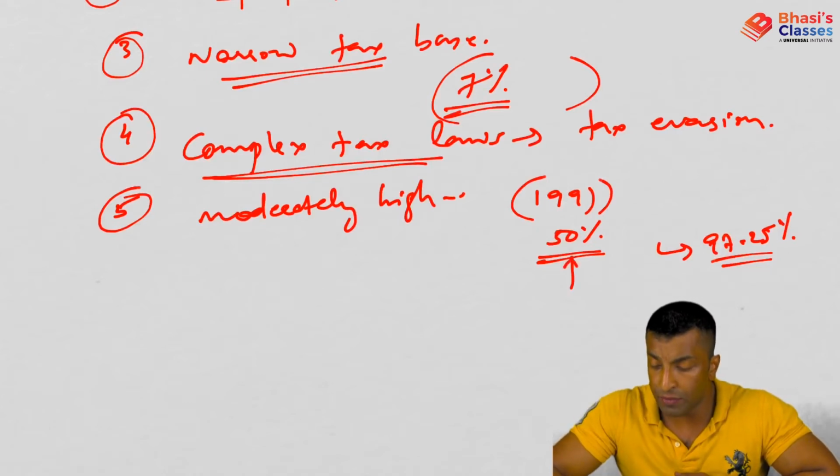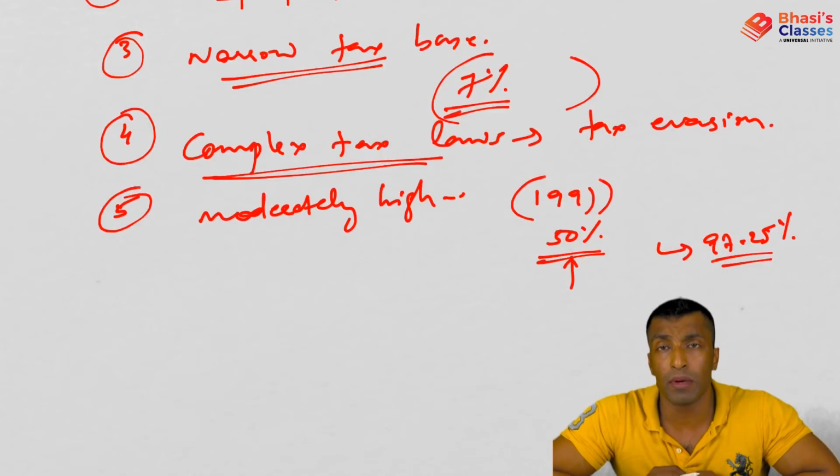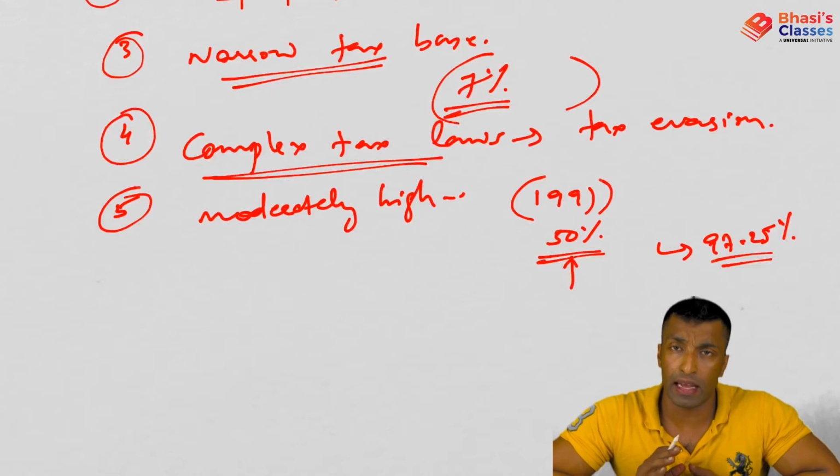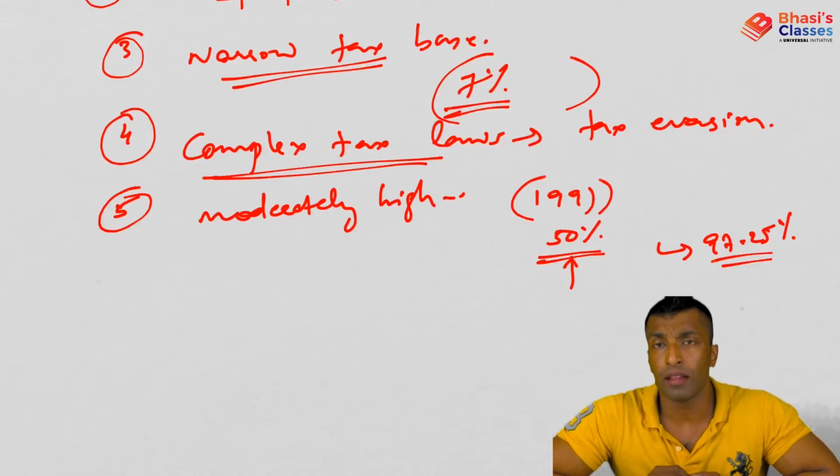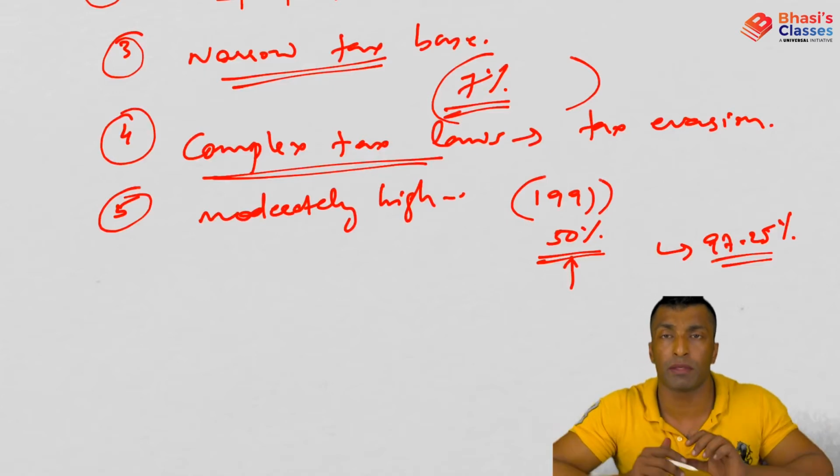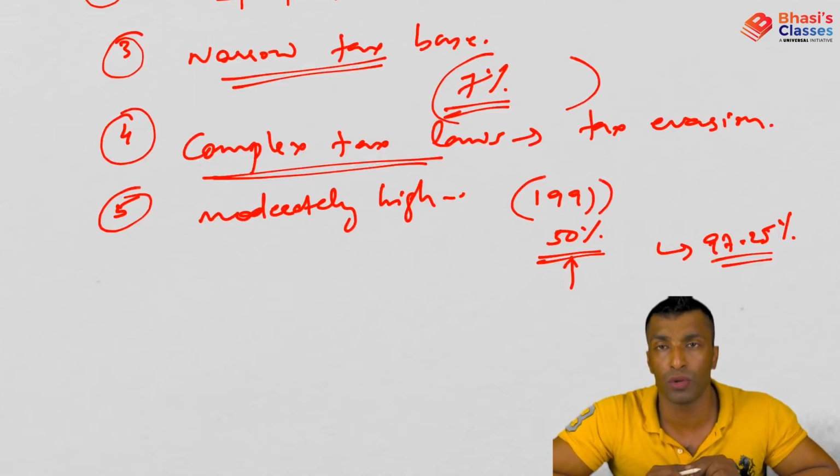If the tax rate is 50%, the rate is high, but the tax revenue you get may not be high, because if the tax rates are very high, it will motivate you to evade tax, not to pay tax. But if the tax rates are low, there is a chance that people will pay tax, the tax base will widen, and the tax revenue will also increase.